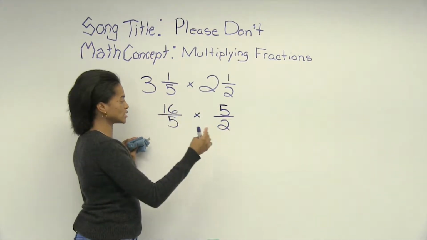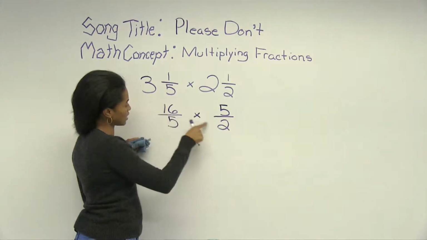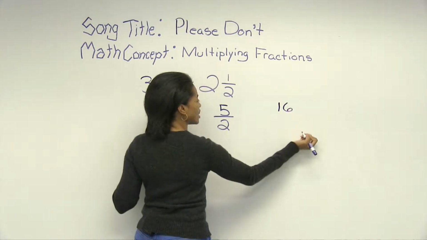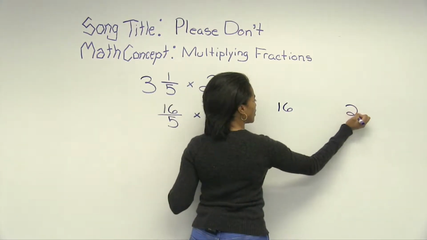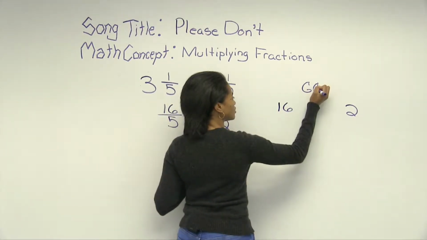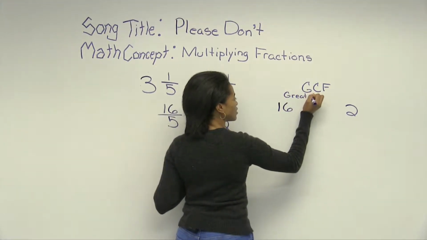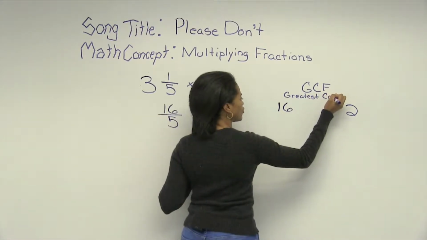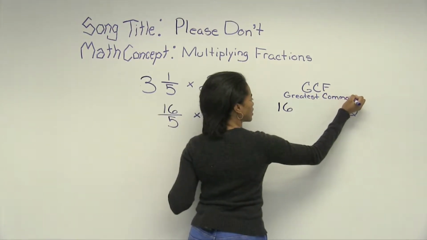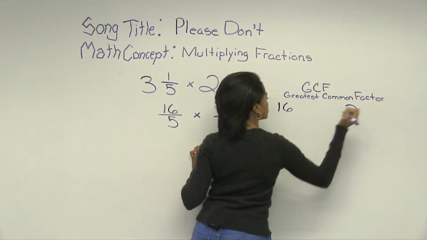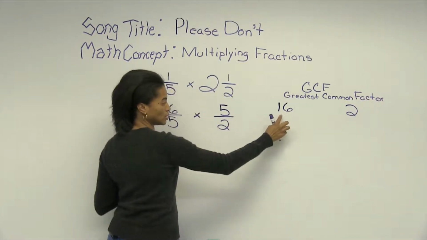All right, what does that mean? So we're looking at the diagonal numbers 16 and 2, and we're looking at their GCF. That is short for greatest common factor. Factors are numbers that multiply together to get you this number.